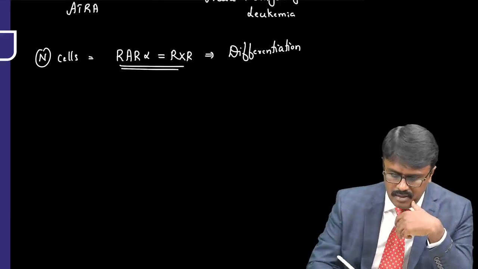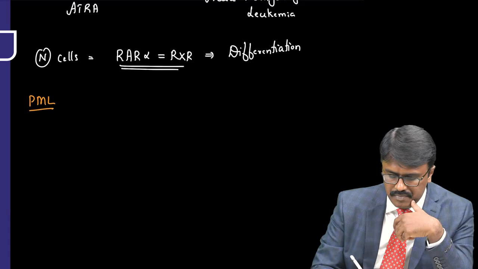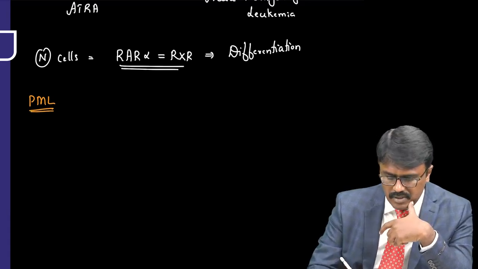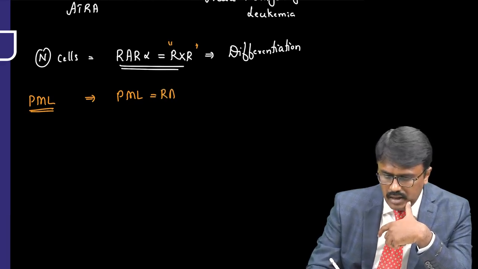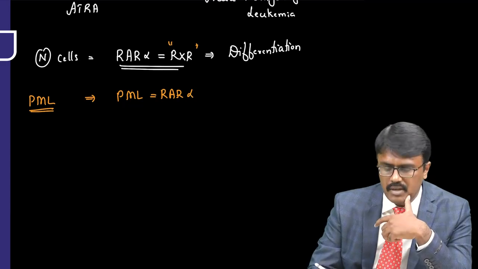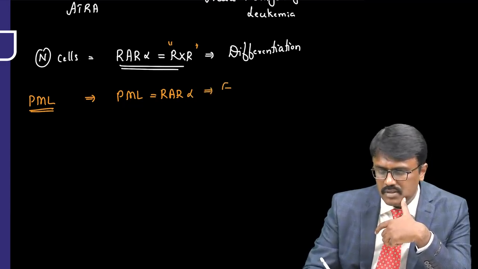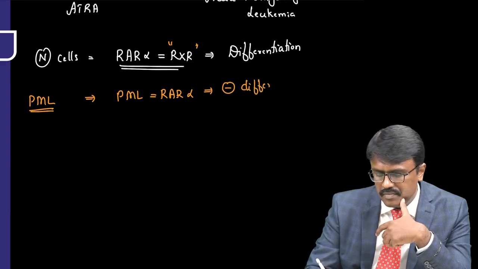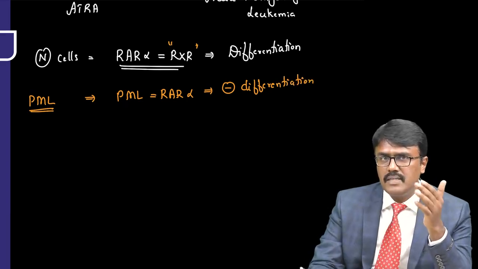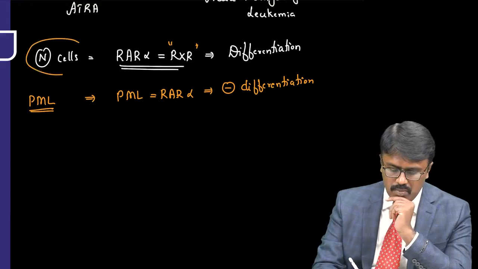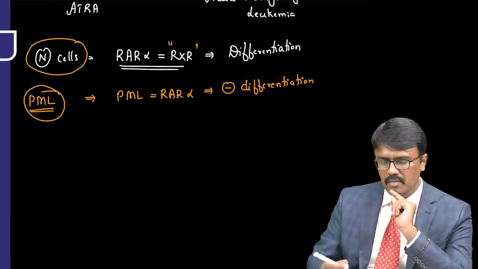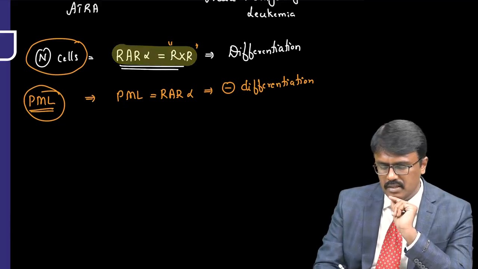But in cancer, that is acute promyelocytic leukemia, what happens is this RXR is not there. So the PML will bind with RAR alpha, and it inhibits the differentiation of cells. Now the cells are stuck in the blastic stage or promyelocytic stage. So this is the problem. You understood the problem here. Normally this is what we see, but in cancer this is what is happening.